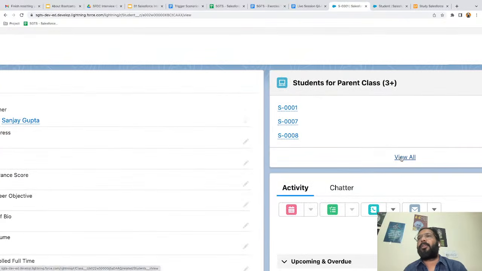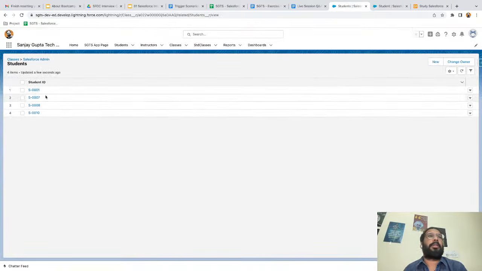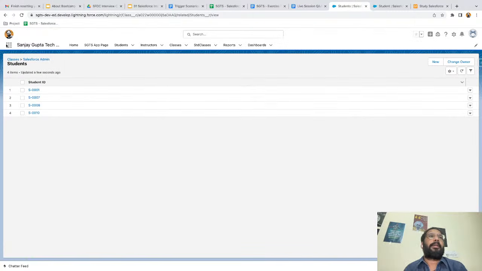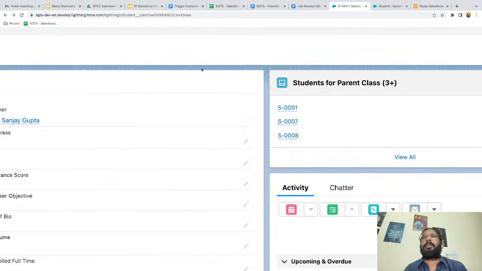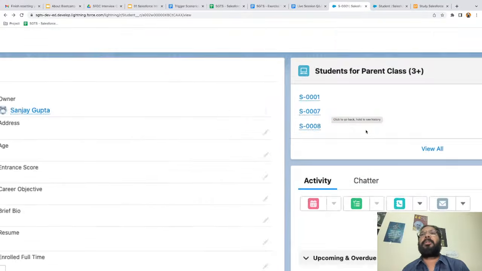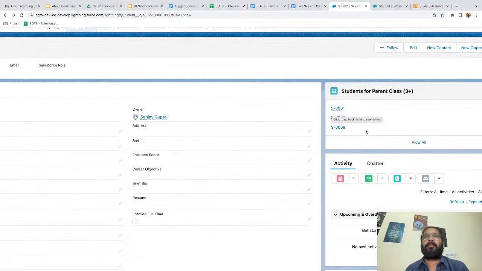If I click on view all, I will be able to see all the records 1, 7, 8 and 10, right? If I go back, this related list is showing 3 records, but if you click on view all, you will be able to see all the records.